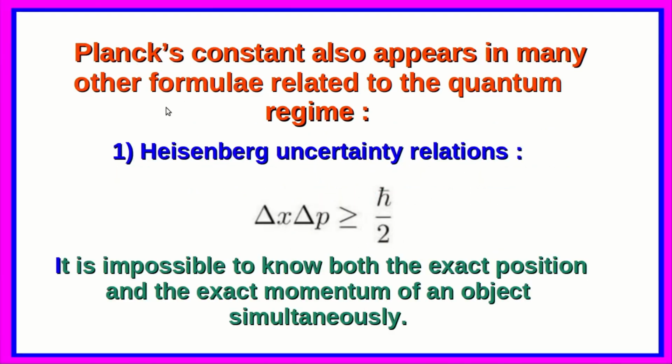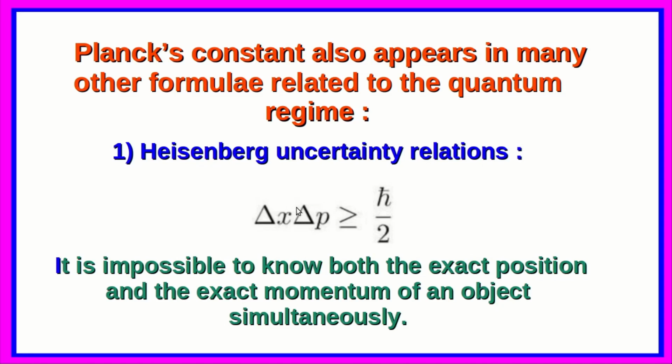Planck's constant also appears in many other formulae related to the quantum regime. For example, the Heisenberg uncertainty relation says that the uncertainty product of correlated errors in the coordinate and the associated momentum will be greater than or equal to h cross by 2. That means it is impossible to know both the exact position and the exact momentum of an object simultaneously.